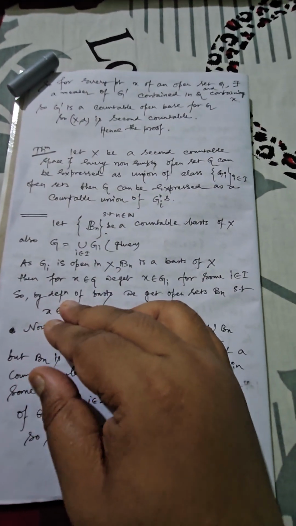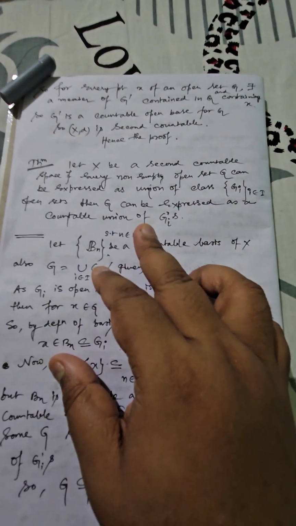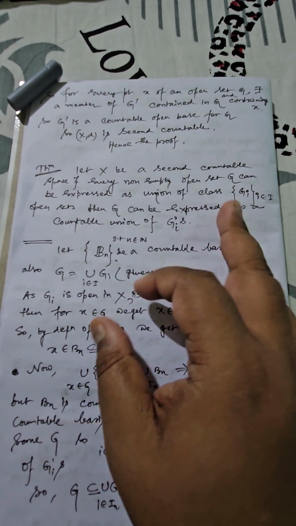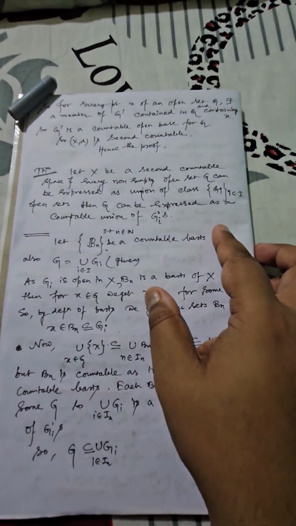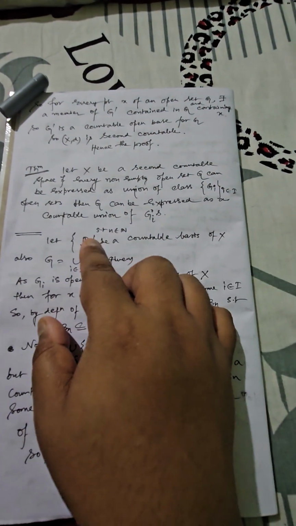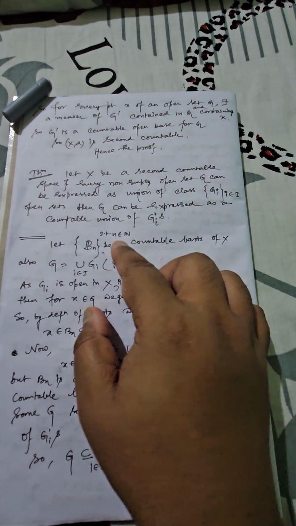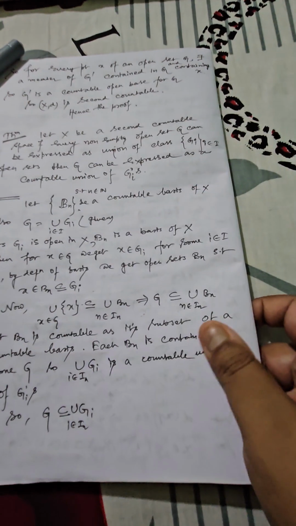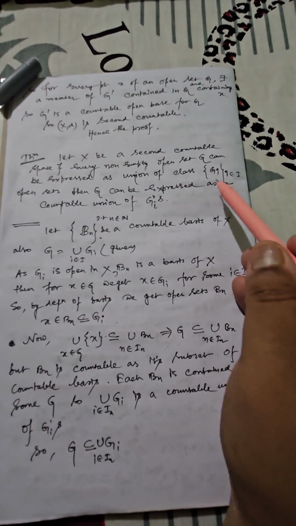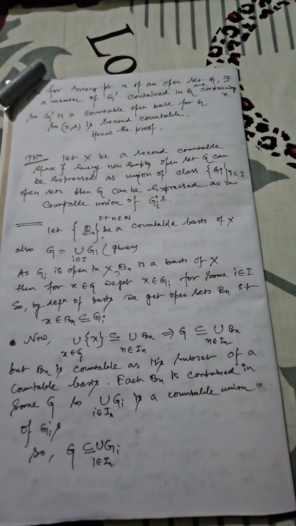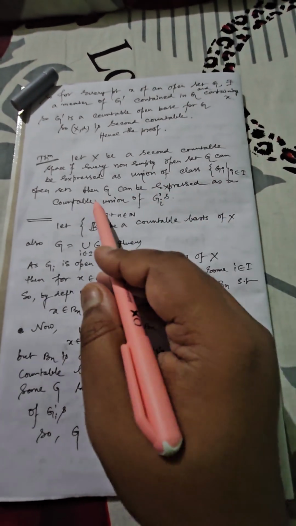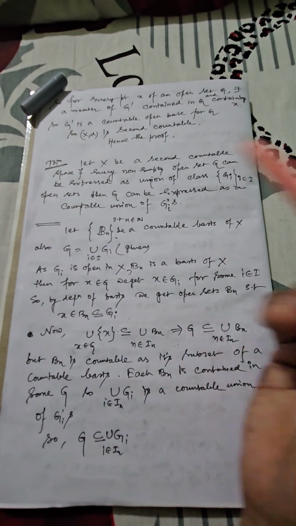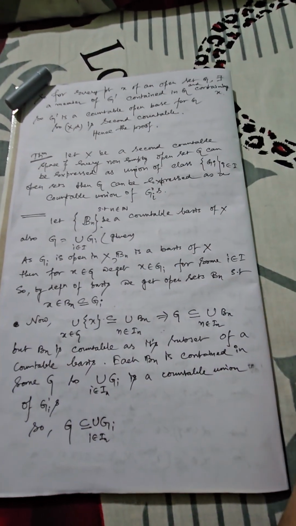Now you have the next result like this: X is a second countable space if every non-empty open set G can be expressed as the union of a class of Gi, i belongs to index set I. Obviously this is a class of open sets, then G can be expressed as the countable union of all possible Gi's. Here I have used the index set I. You can also use lambda, and ultimately you have to prove G is the union, in fact the countable union, of all possible Gi's.